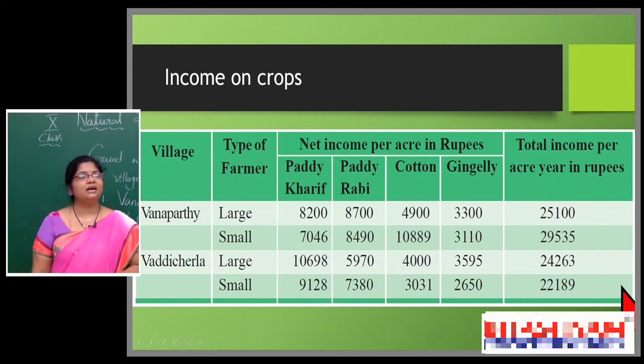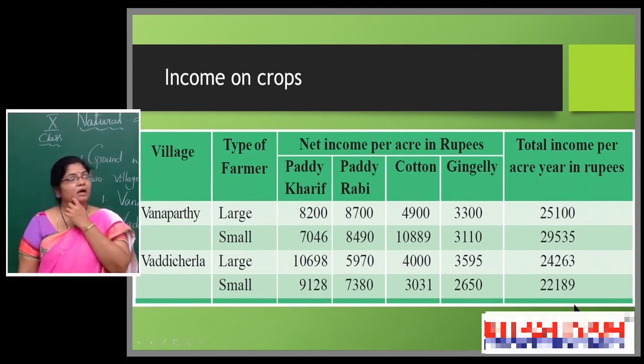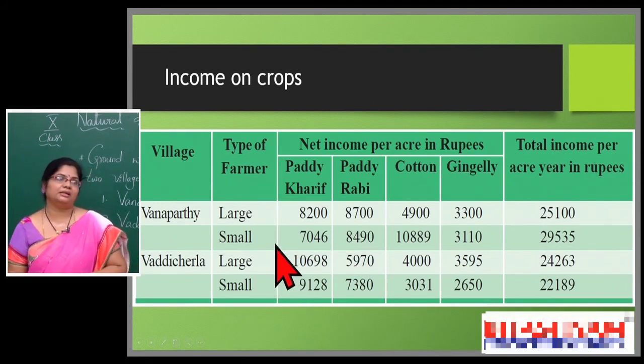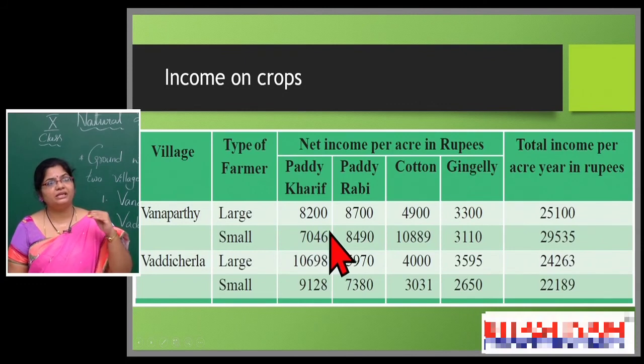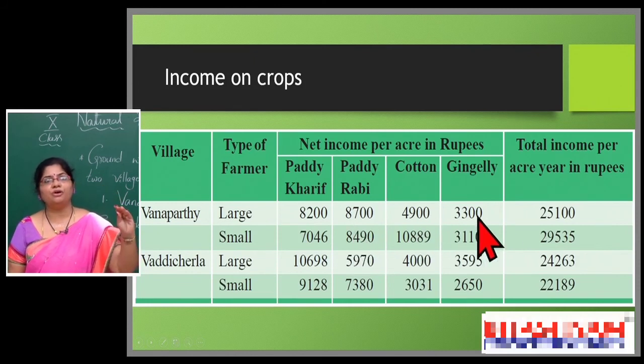Now, let us see the income from crops. How much income are they able to get? In Vanaparthi, a large farmer, if he selects paddy in Kharif and paddy in Rabi, then cotton and gingerly also are grown.